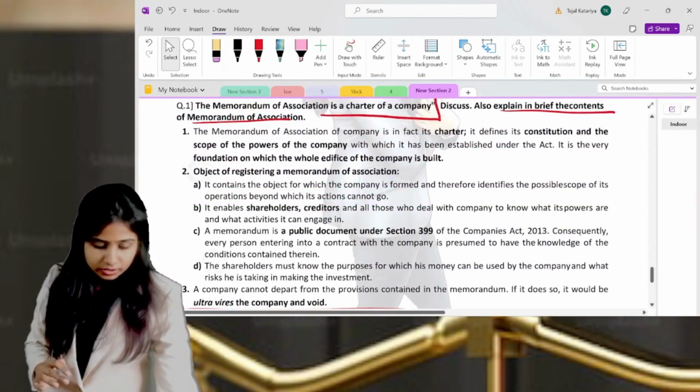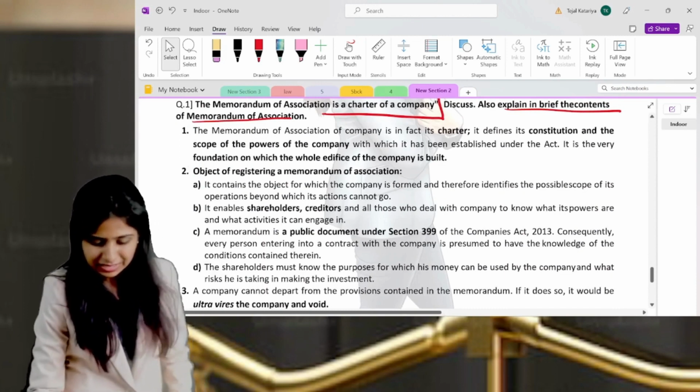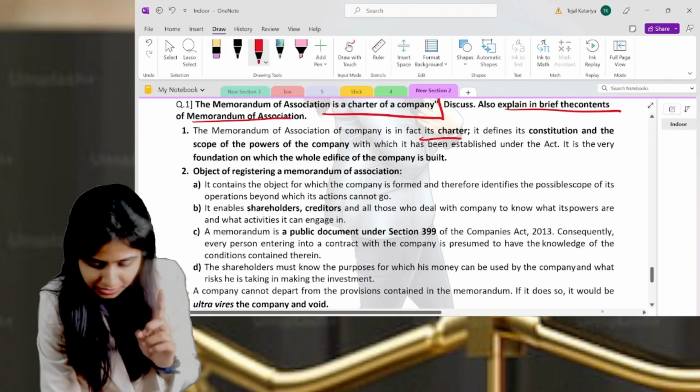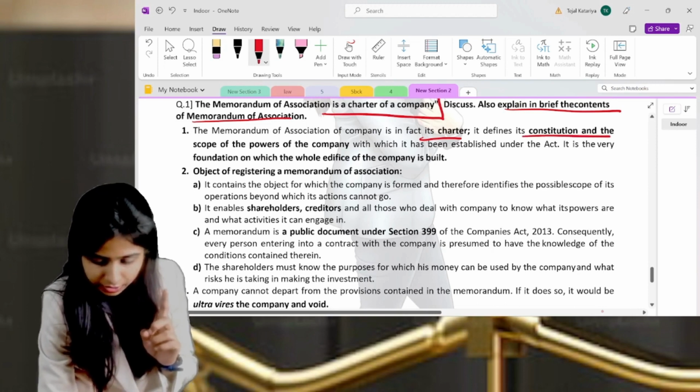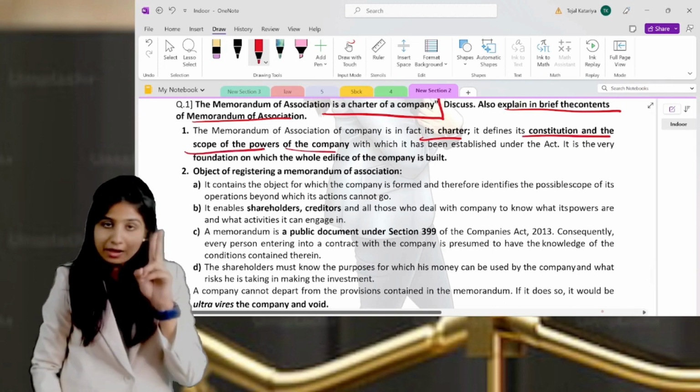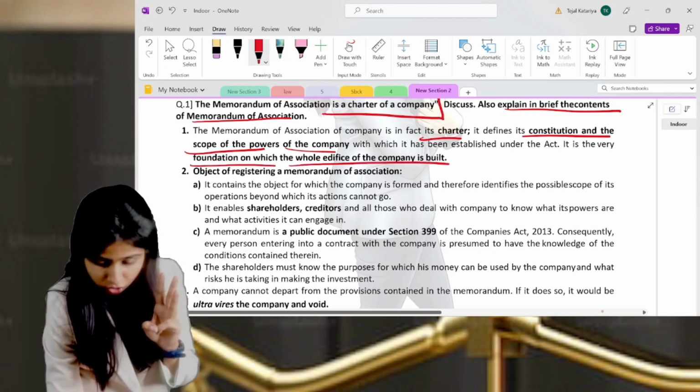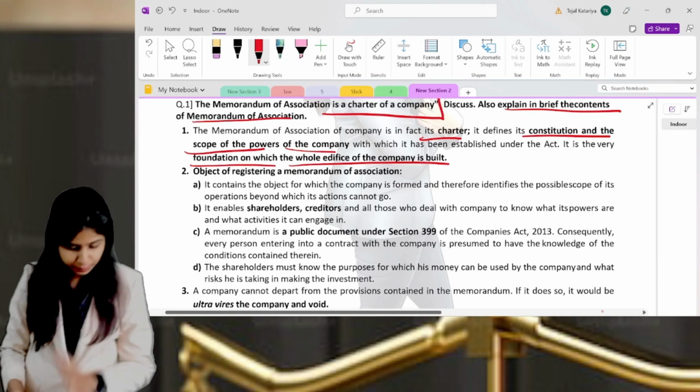Now, let's understand what is given in the memorandum. First of all, these are the keywords. Only these keywords are relevant. First, this is a charter document. Secondly, it defines the scope and powers of the company. Third, basically it is the very foundation on which the whole of the company is built.